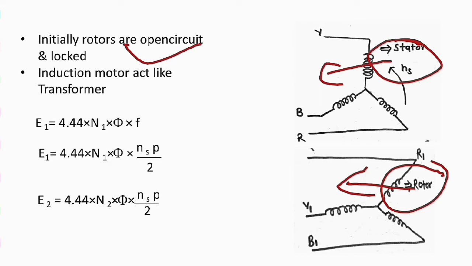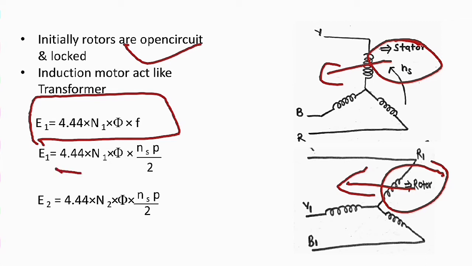So all the principles of the EMF equation which follow on transformers should also be applied on this induction motor. We know the EMF equation of the transformer is E1 equal to 4.44 N1 phi F. N1 is the number of turns in the stator, F is the frequency, phi is the flux per pole, and E1 is the EMF.